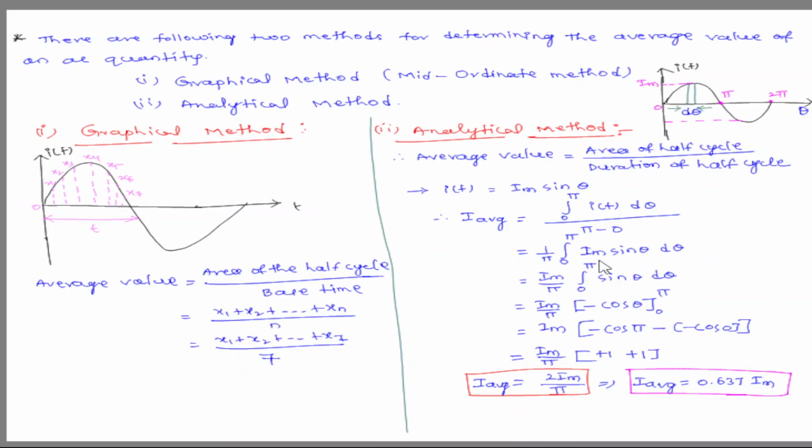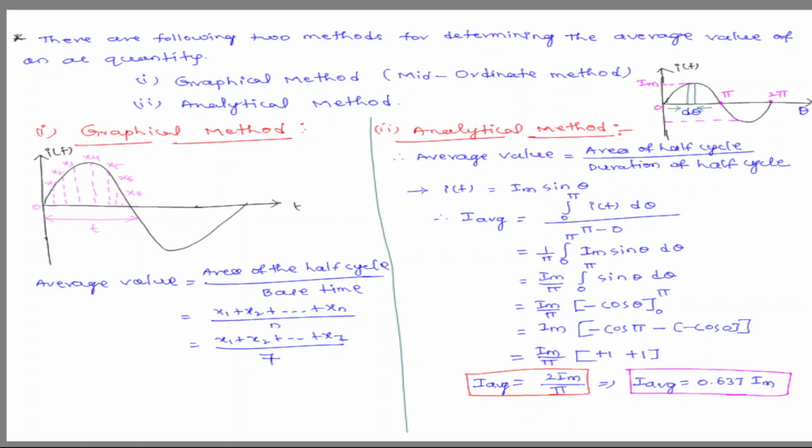Im is constant, take it outside. Im by π, integral 0 to π of sin theta d theta, and the integration of sin theta is minus cos theta, with limits 0 to π. Substituting the limits, minus cos π minus minus cos 0. Minus cos π is plus 1, and cos 0 is also 1, and 1 plus 1 is 2. Therefore I average is equal to 2 Im by π, which is 0.637 I max.